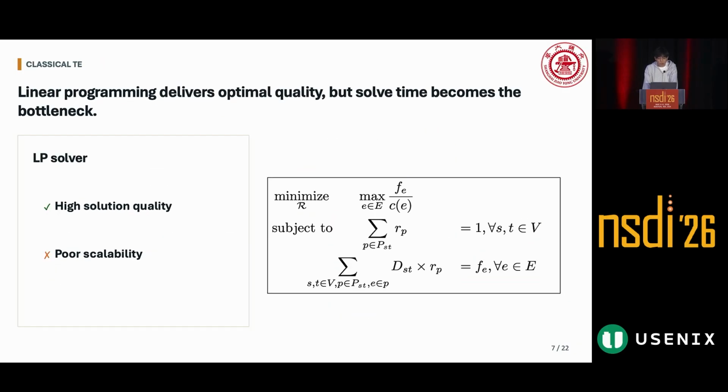With these 3 requirements in mind, let's revisit existing approaches. The classical approach is linear programming. We formulate the entire TE problem as an LP and solve it using solvers such as Gurobi. The advantage is solution quality. LP-based methods can produce optimal solutions, but the cost is speed. Solving time becomes the bottleneck. Once the network becomes large, the runtime can quickly become unacceptable.